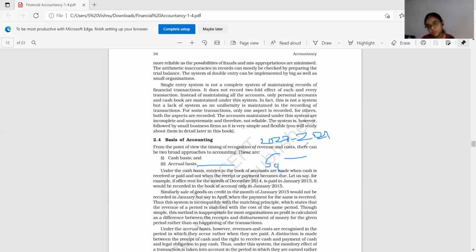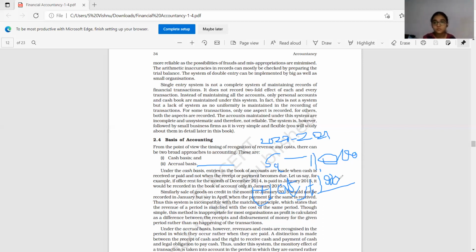Let us take for example, every month 1,000 rupees you are paying. 11,000 you already paid, whereas in the month of March, 1,000 rupees you did not pay. In the month of April you will. So what you will do is you will add that amount also, plus you will mention it as outstanding salaries. Outstanding means still to be paid. You did not pay, next year you will pay. Outstanding salaries you will mention, this 1,000 you will add. So totally 12,000 you will show, in case of accrual basis of accounting. Did you understand?